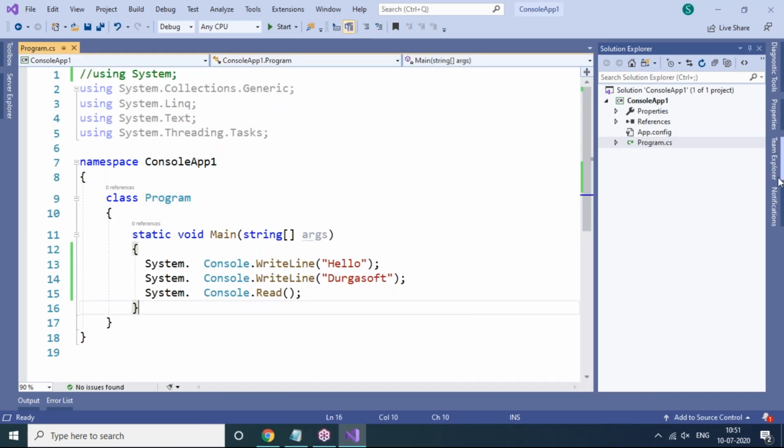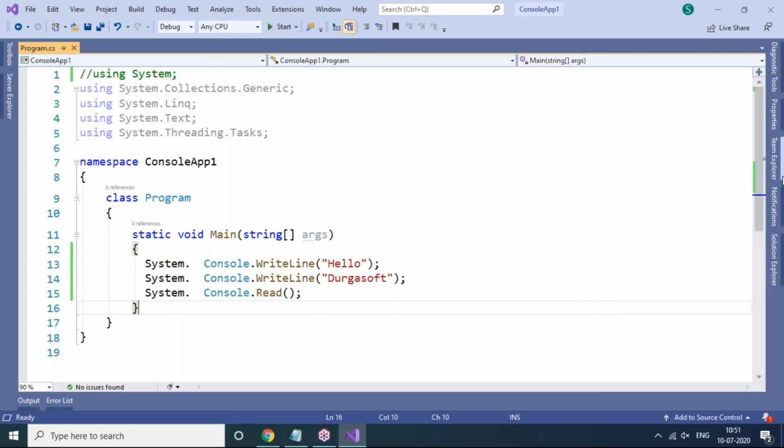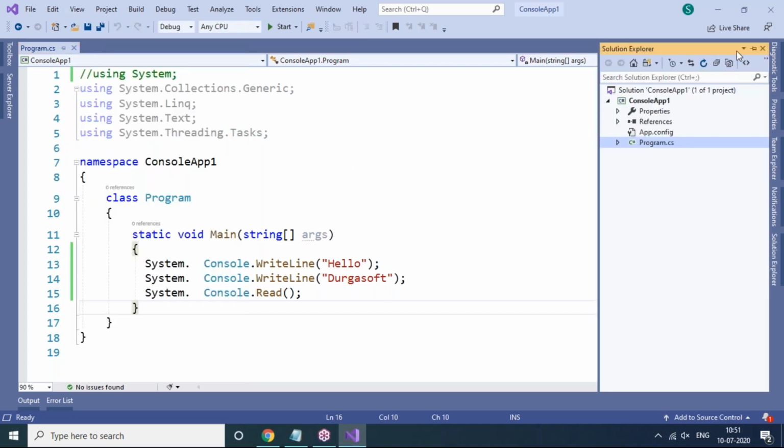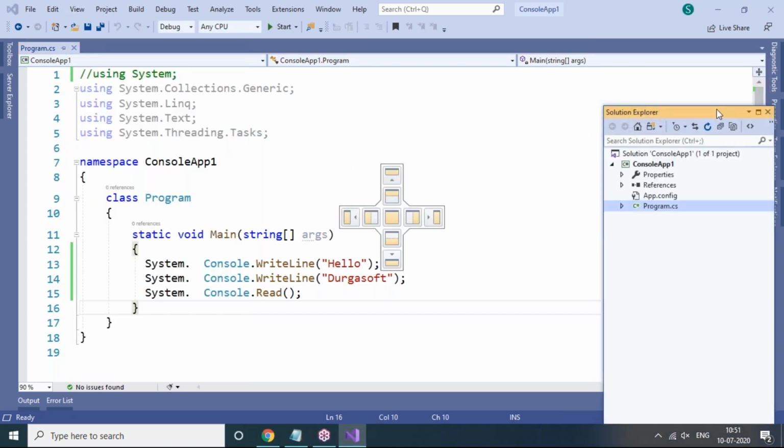But how do we add one more class to the existing console application? You have to follow these steps. First we have to go to Solution Explorer, wherever it is. Okay, where is the Solution Explorer here? We don't have Solution Explorer. Now let's go to the View option and open Solution Explorer. Now Solution Explorer is available.